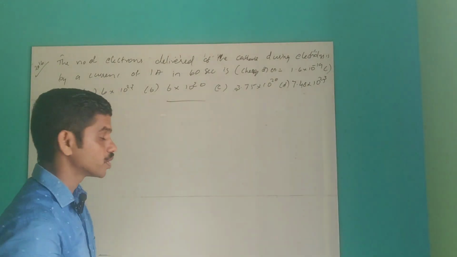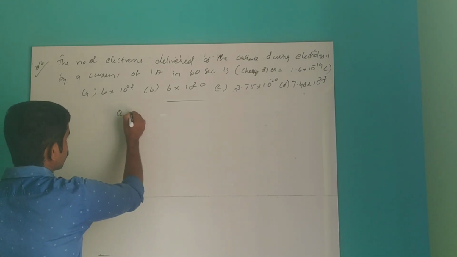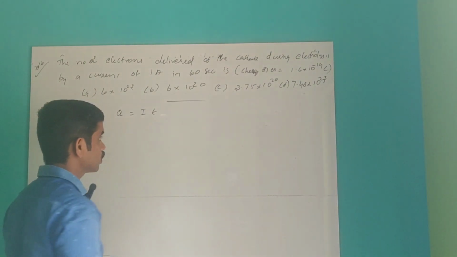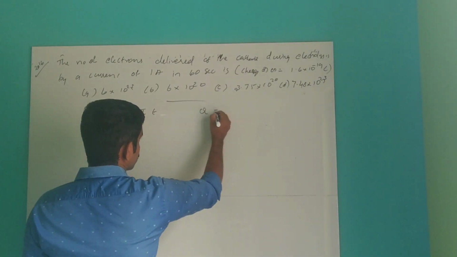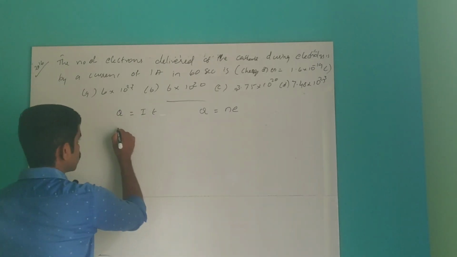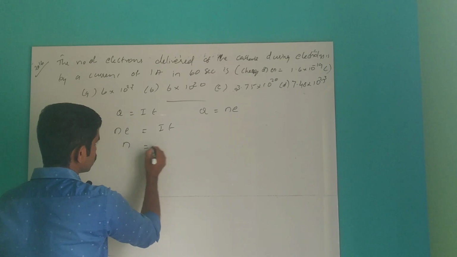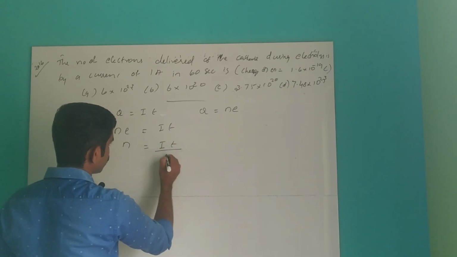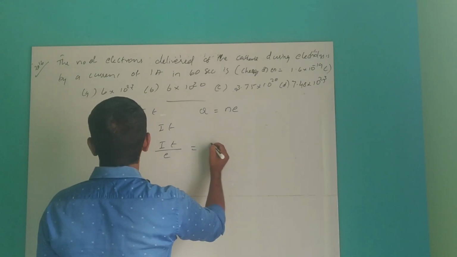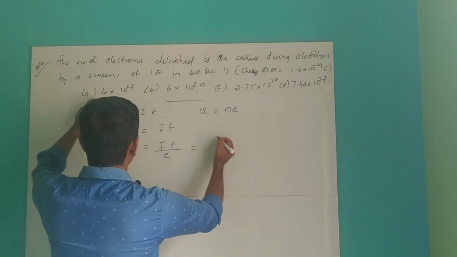So here we have to use another equation. You studied that Q is equal to IT. Another equation also studied, Q is equal to NE. So you can write NE is equal to IT. So N is equal to I into T divided by E. I is current, and current is given: 1 ampere.